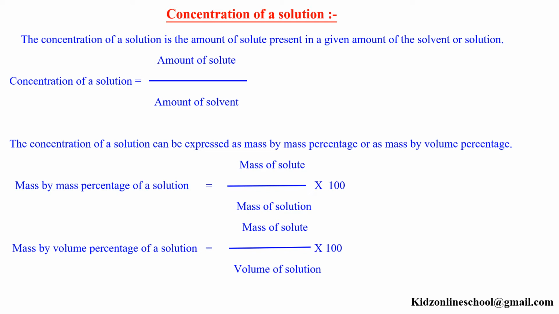Mass by mass percentage of a solution is mass of solute by mass of solution into 100. Mass by volume percentage of a solution is mass of solute by volume of solution into 100.